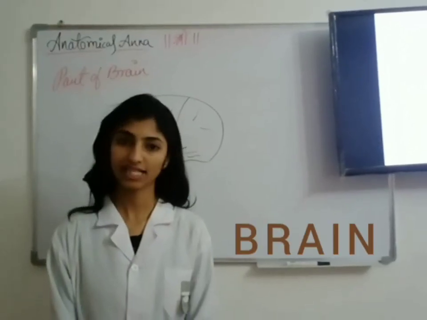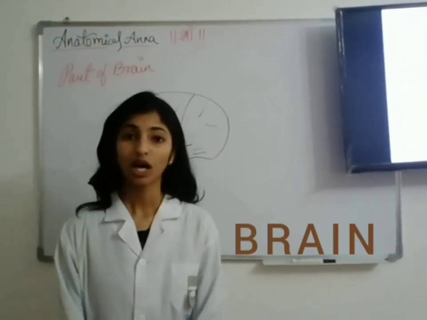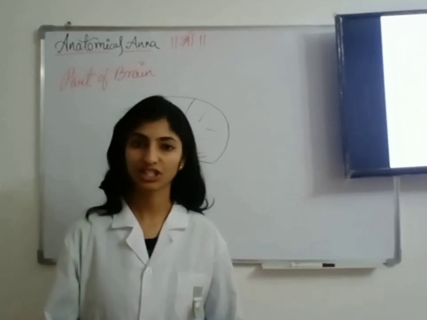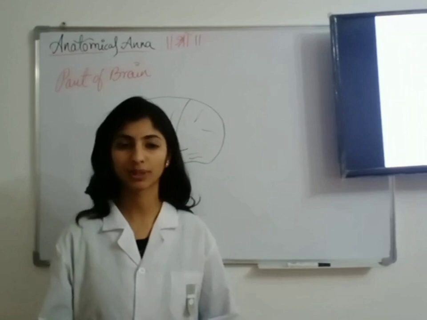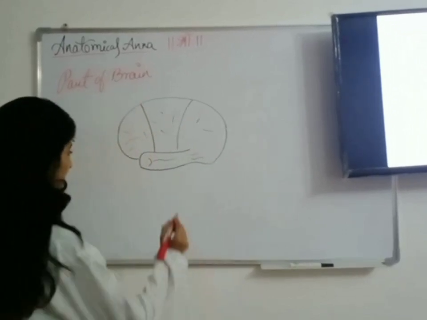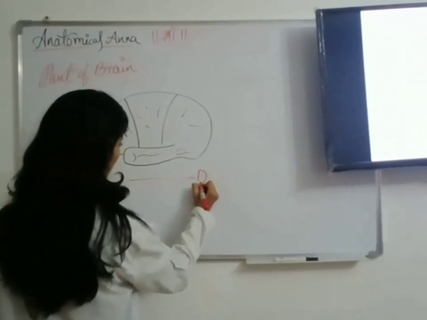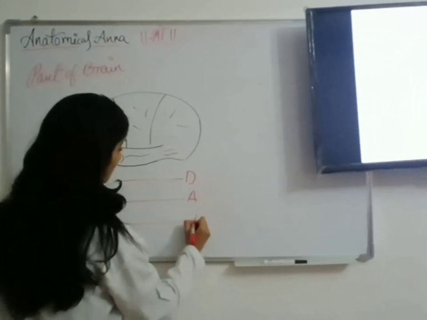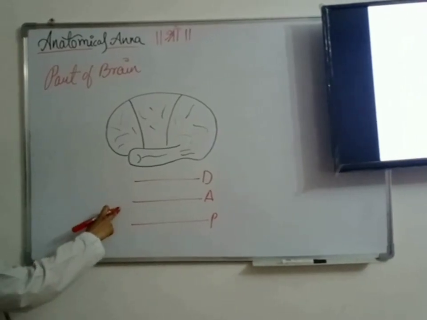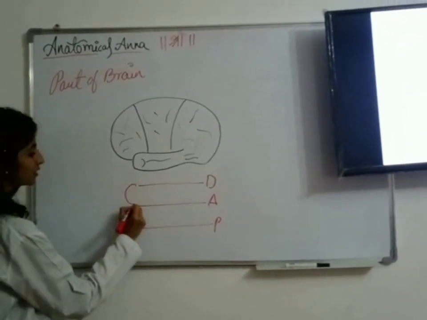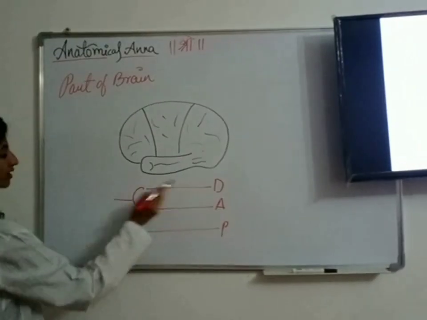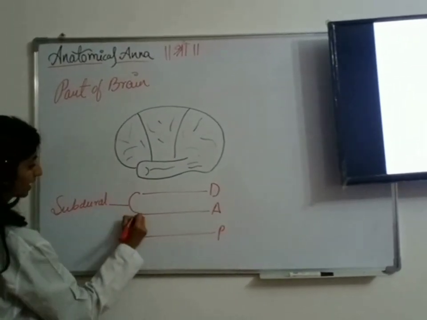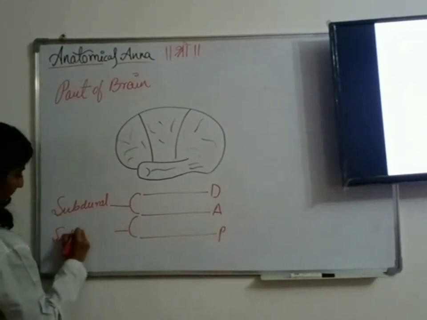So starting with the next part, that is brain. The outermost and the protective layer of the brain is known as meninges, and between the meninges we have intervening spaces. So there are three meninges. The outermost is dura mater, the middle one is arachnoid mater, and the innermost is the pia mater. Between each meninges we have intervening space known as subdural and subarachnoid.